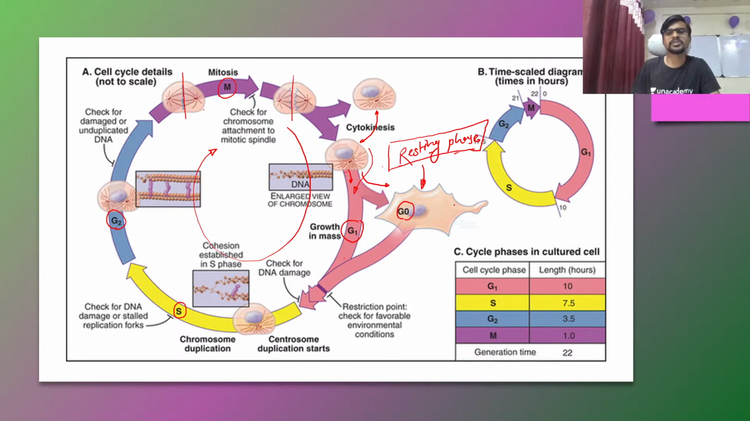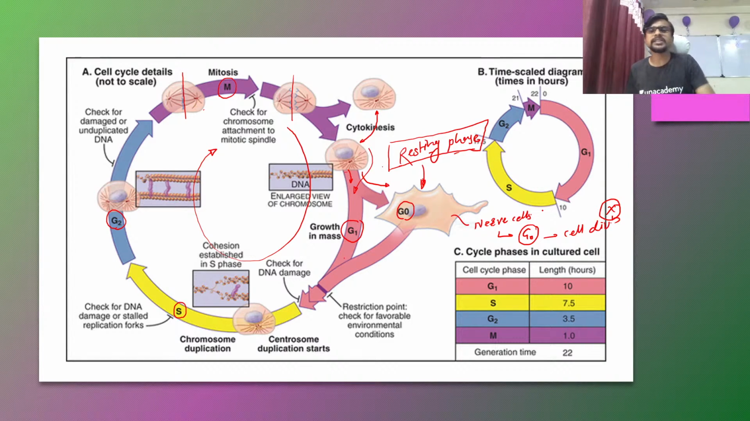So if you see the nerve cells, they are arrested in a G naught phase. So that's why they are not going to enter into cell division. So cell division is a myth for the nerve cell after that particular age of maturation. So they will not enter into cell division again, because they are arrested in the G naught.